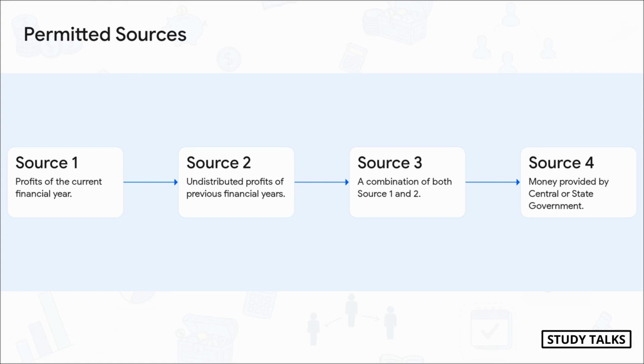There are basically 4 pools of money you can use. First, the profits from the current financial year. Second, the undistributed profits from previous financial years, which are basically your savings. Third, you can use a combination of both. And fourth is a special case, money provided by the central or state government specifically for paying dividends under a